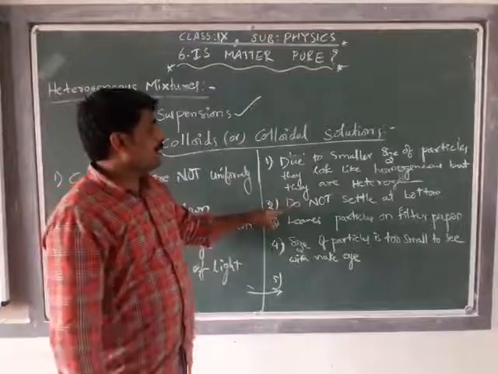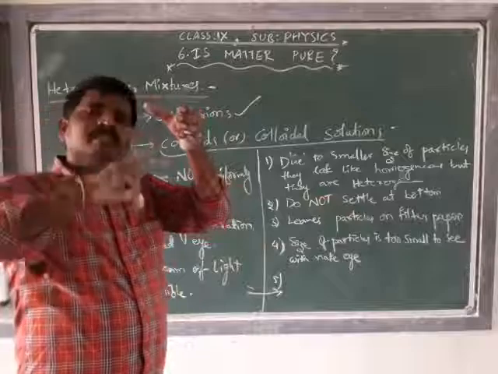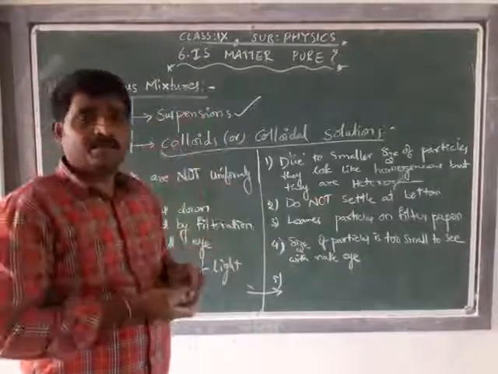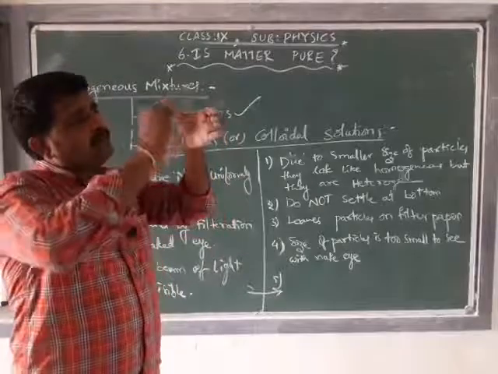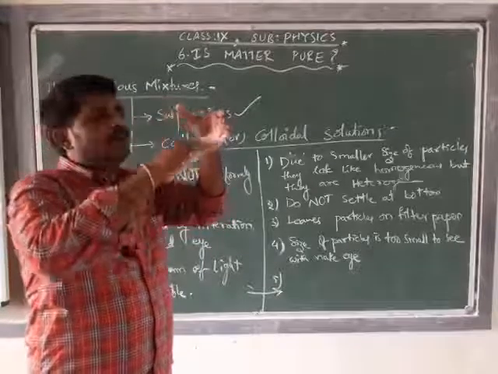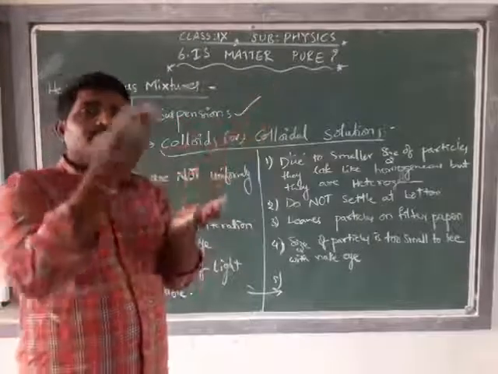The second property is that they do not settle at the bottom. The particles will not settle at the bottom. The best example is milk. If milk is kept undisturbed for some time, will the fat particles and other particles of the milk settle at the bottom, leaving water on the surface?